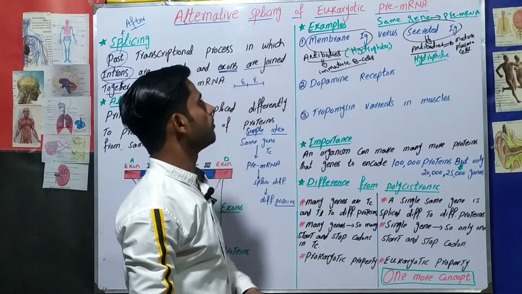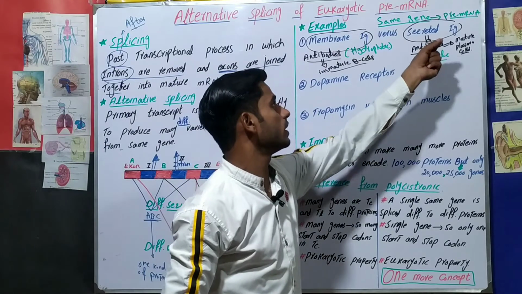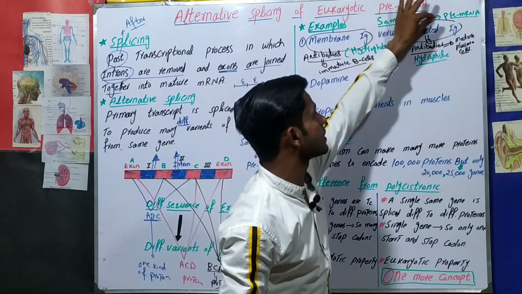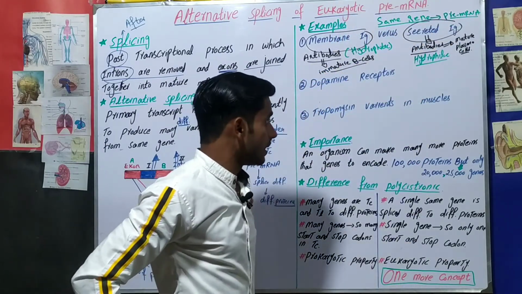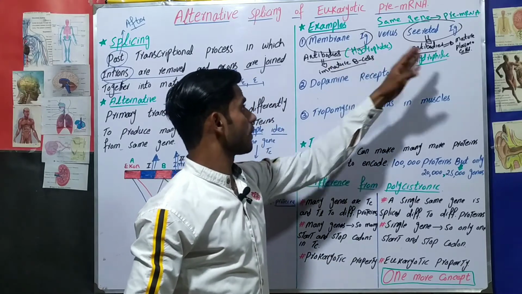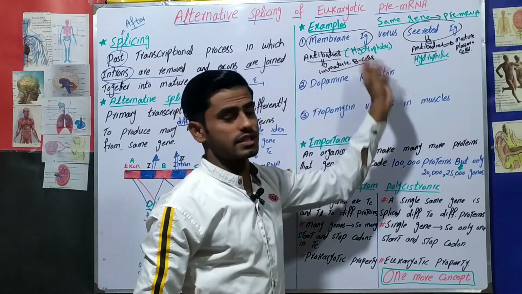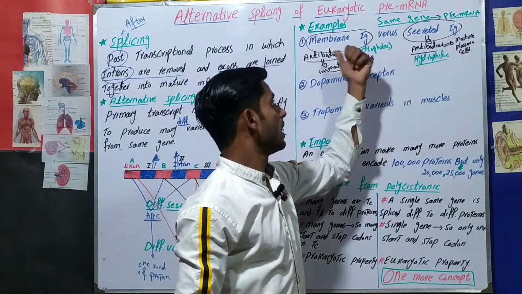You can see that both membrane immunoglobulins and secreted immunoglobulins are produced by the same gene and the same pre-messenger RNA, but they are different from each other. So these are different variants of proteins. From the same gene we are producing different proteins.